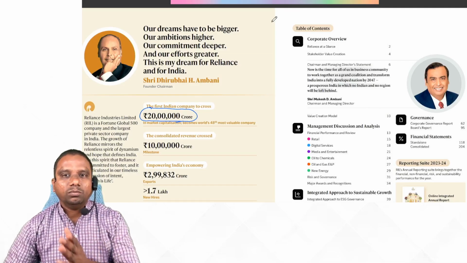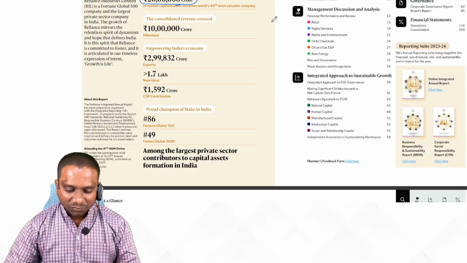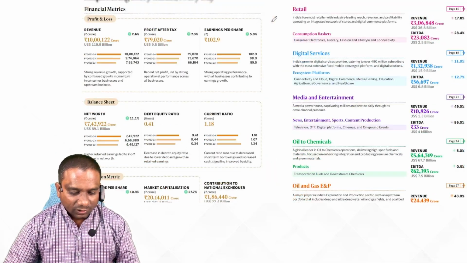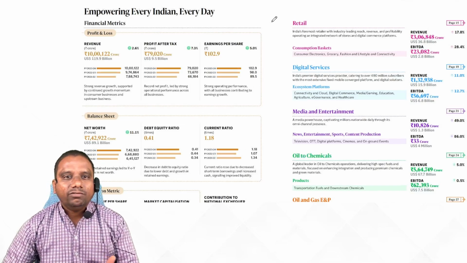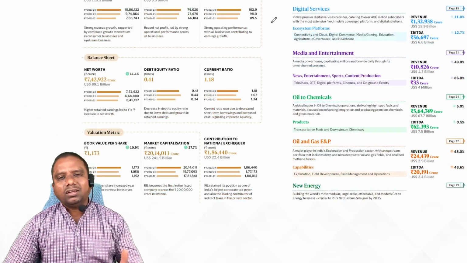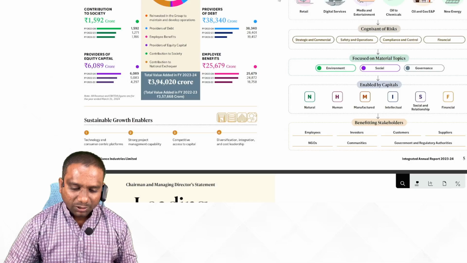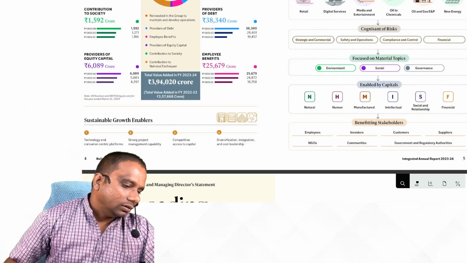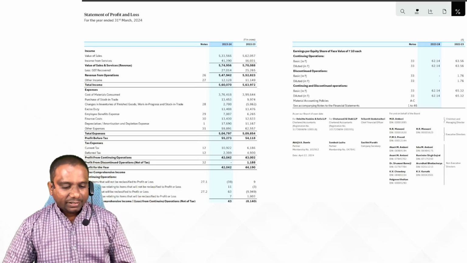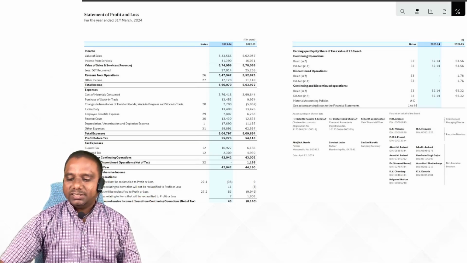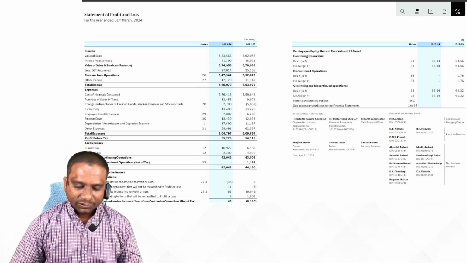Dhirubhai Ambani. Everything in crores, crores, crores. You just go through. But I am jumping into page number 68. Observe students.